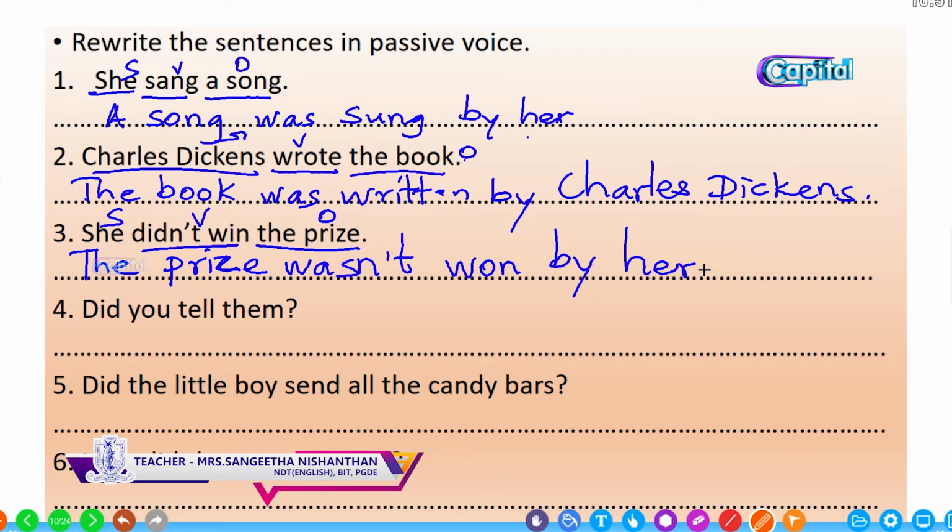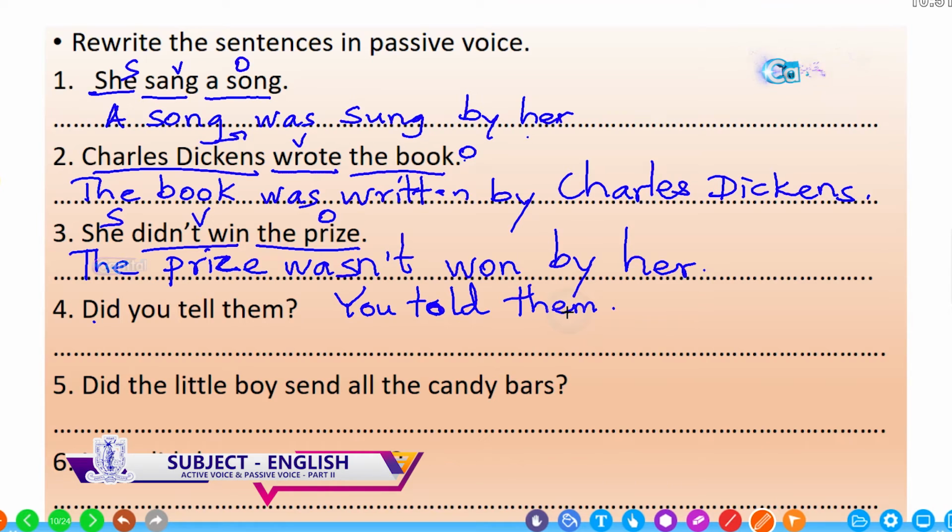The fourth one, did you tell them? This is a yes or no question. So before that you have to make it into statement order. How was it earlier? You told them was the statement earlier, and now you have to change it. Who?